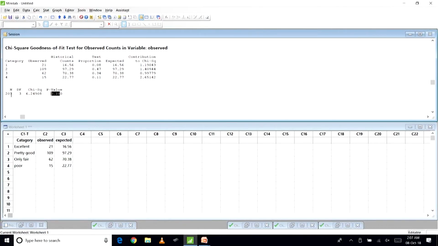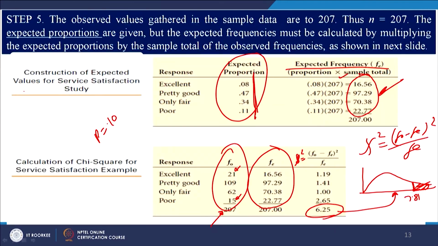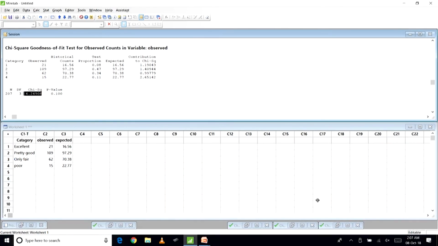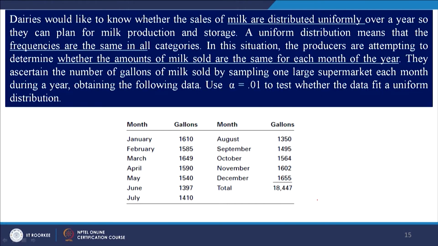The other values you can see over here. In fact, you can look at the total observation 207 at 3 degrees of freedom and this is what we calculated, 6.24. Just check, 6.24 was the calculated chi-square value, 6.24 or 25, one and the same thing. So, this is how you can solve a question using Minitab on chi-square. So, let us look at one more example.